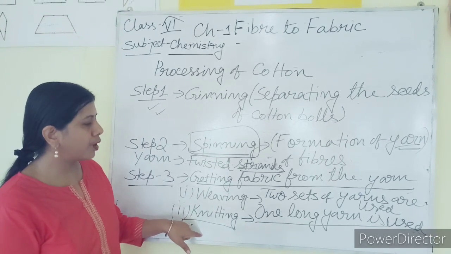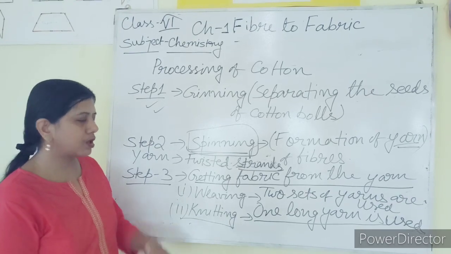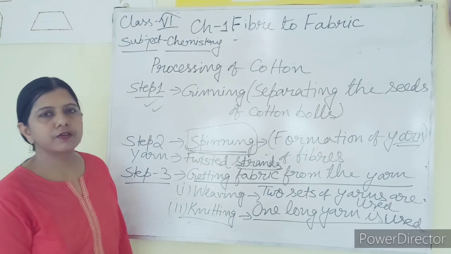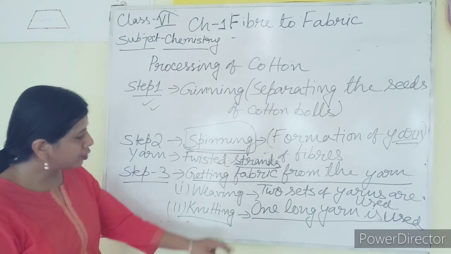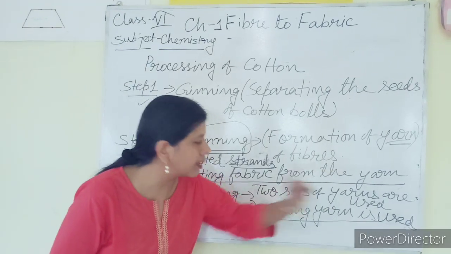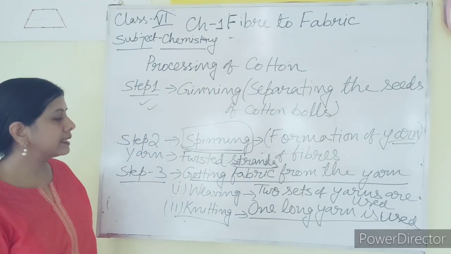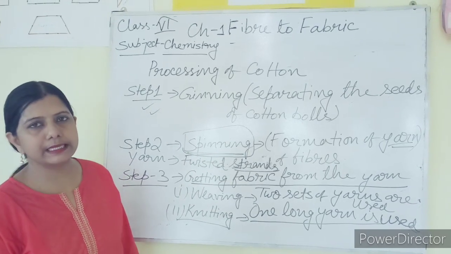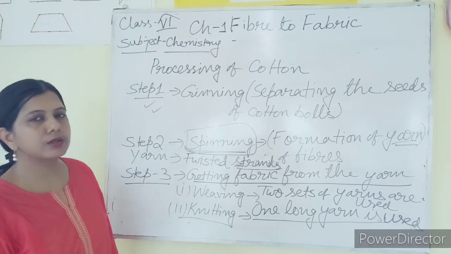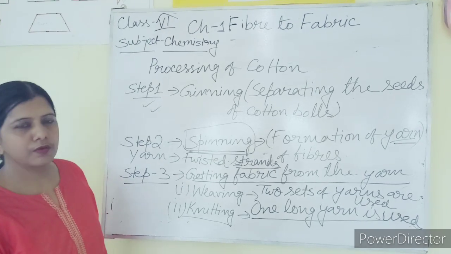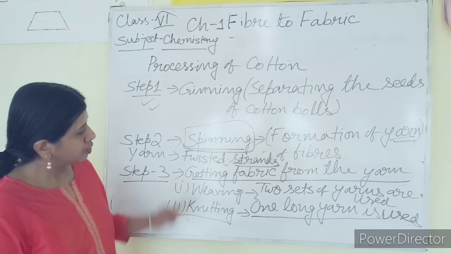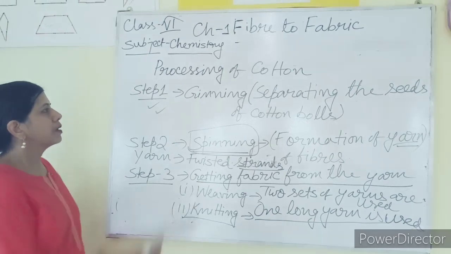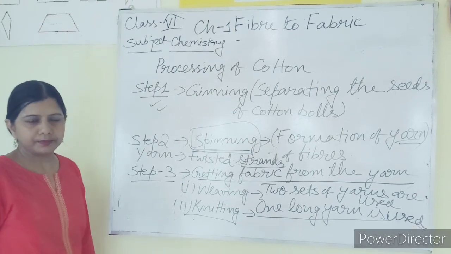Knitting is done for making socks, for making vests, for making sweaters, in which only one long yarn is used. You have seen the knitting of sweaters. Only one thread is used for knitting. In case of cotton also, knitting can be used for getting the fabric. So this is all about the processing of cotton.